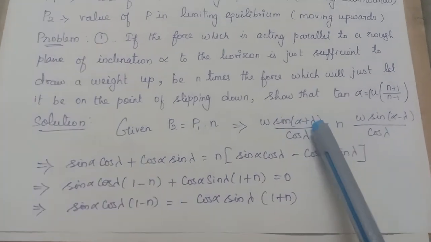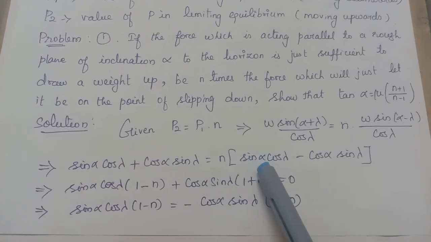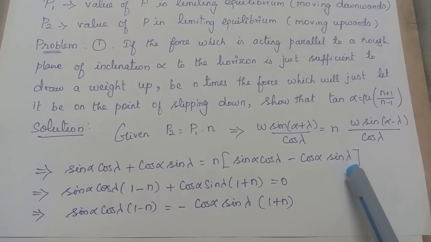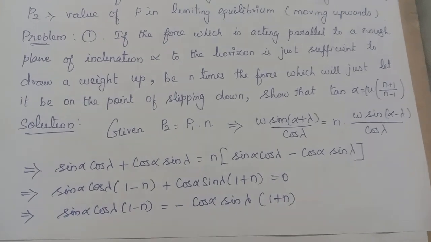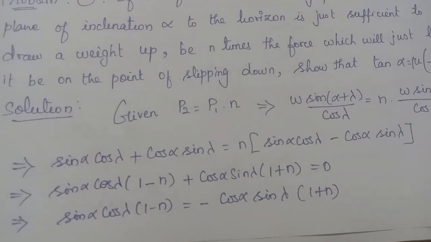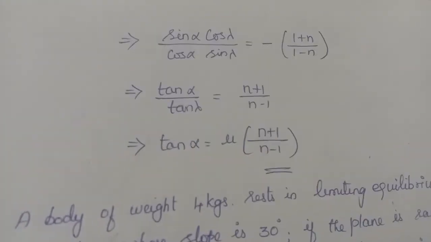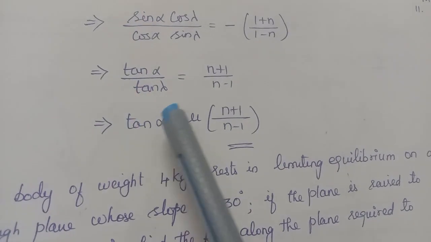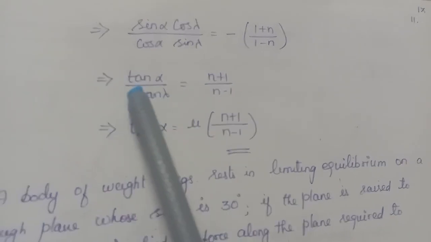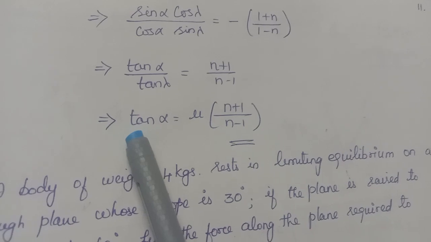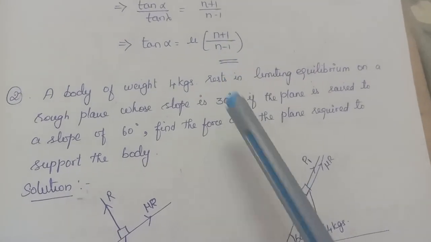Now what we have? Sin alpha cos lambda plus cos alpha sin lambda equal to n times (sin alpha cos lambda minus cos alpha sin lambda). So bring all the terms together. Finally, what I have is sin alpha cos lambda into (1 minus n) equal to minus cos alpha sin lambda into (1 plus n). So I have tan alpha by tan lambda equal to (n plus 1) by (n minus 1). But tan lambda is my mu. So tan alpha equal to mu into (n plus 1) by (n minus 1). This is the result that I want to get.